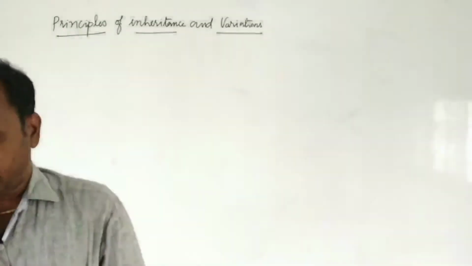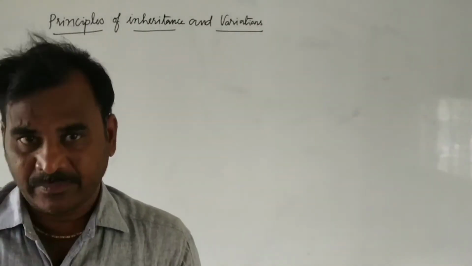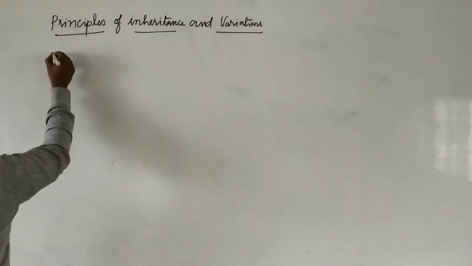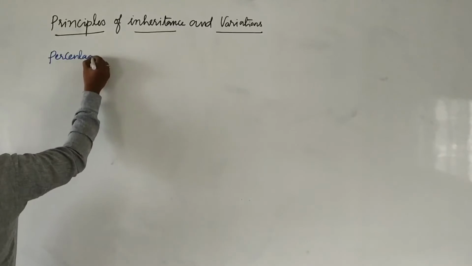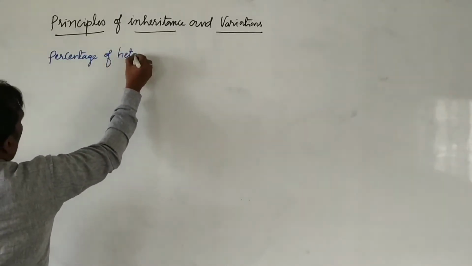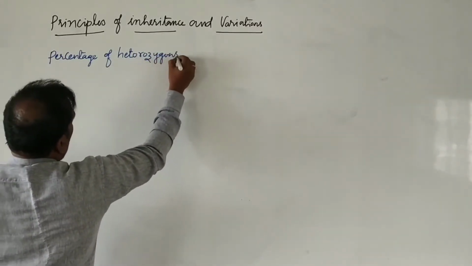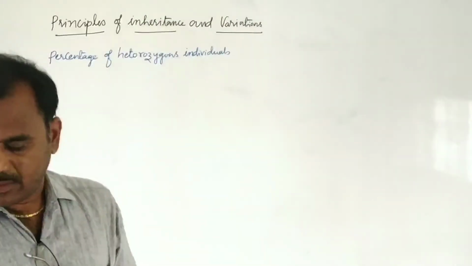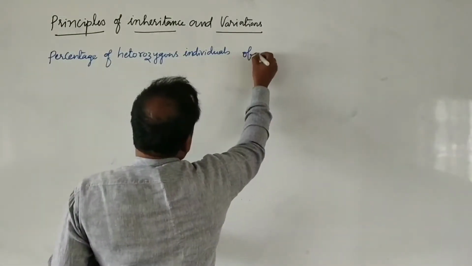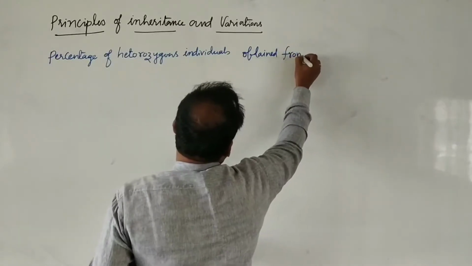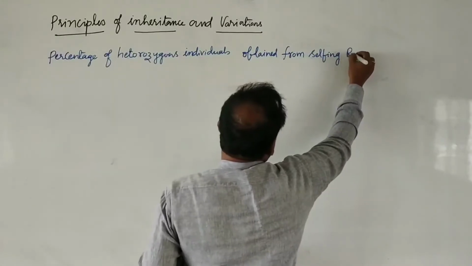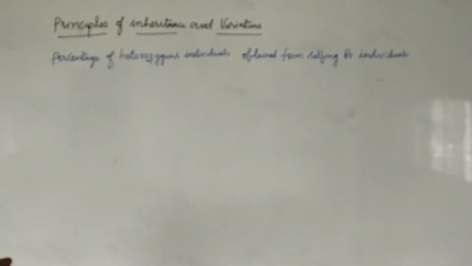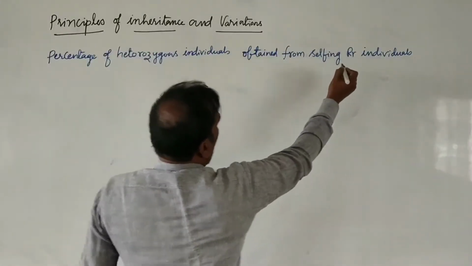So in this topic, first question: the percentage of heterozygous individuals obtained from selfing of capital R small r individuals.